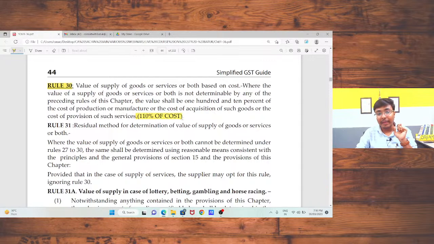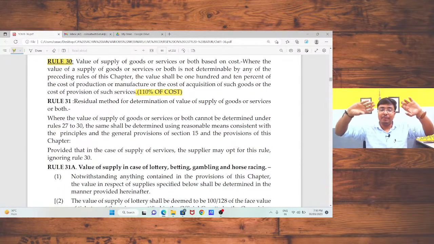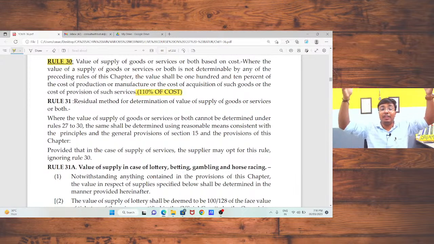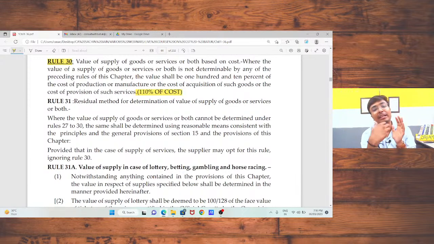Sir, everything is okay. Rule number 29, principal and agent. Rule number 30, master. If you are not able to decide from any of the following rules, in that case, costing ka 110% will be your value of supply. Okay. So this rule is applicable when you are not able to decide from rule number 27, 28, 29.